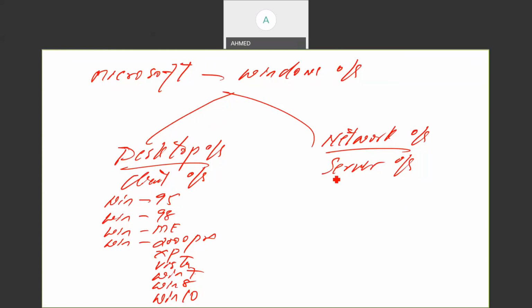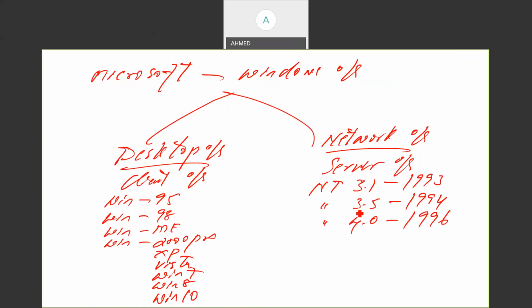Now on the server side, if you come to the server operating system history, the first server OS Microsoft gave was Windows NT, version 3.1, in the year 1993. Then Microsoft gave Windows NT 3.5 in 1994. Next came NT 4.0 in 1996. Here NT stands for New Technology. Then Microsoft gave the next operating system, Windows Server 2000. Then 2003.